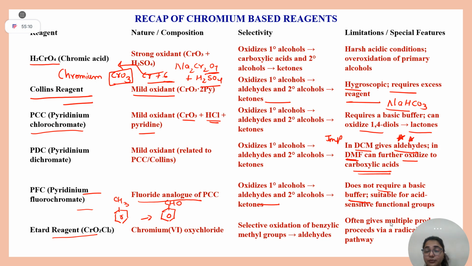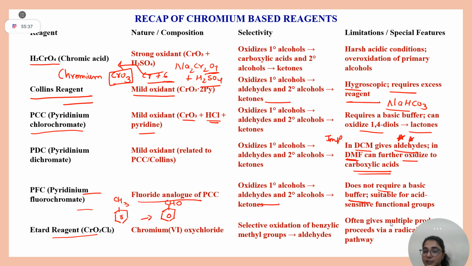Clear? Then the problem comes, what to do when we need aldehyde? For that, we can go through Collins reagent, PCC, PDC. What was the catch in PDC? Whenever PDC is written on the arrow, you have to see what solvent they have used. If it is DCM, you have to stop at aldehyde, and if it is DMF, you have to go to acid. Clear?